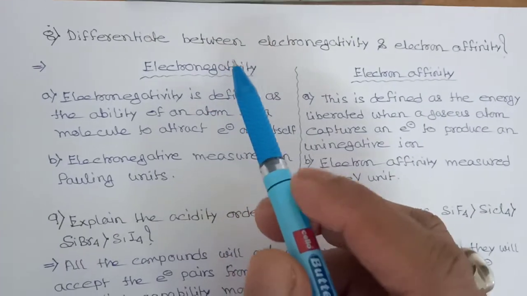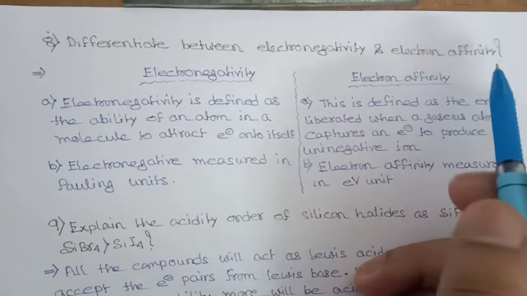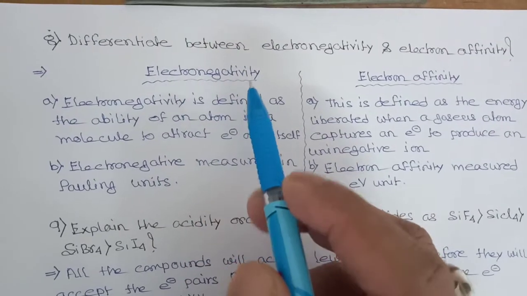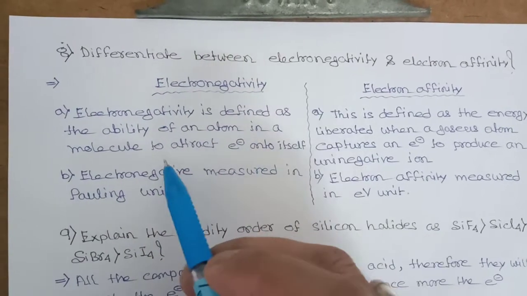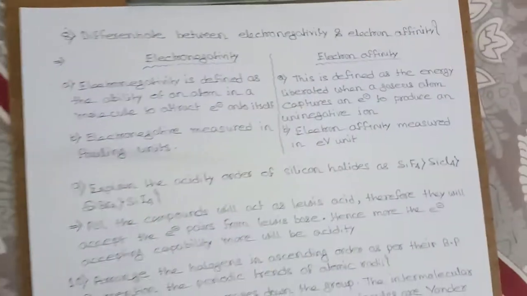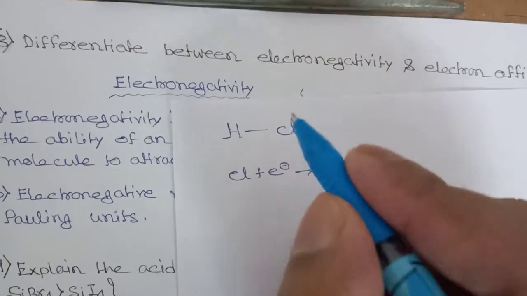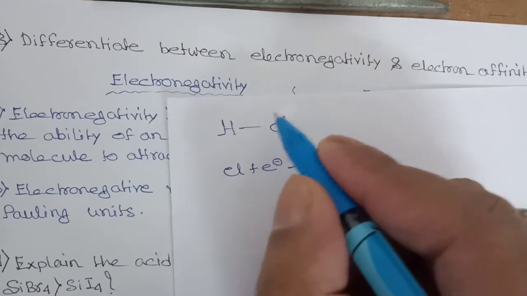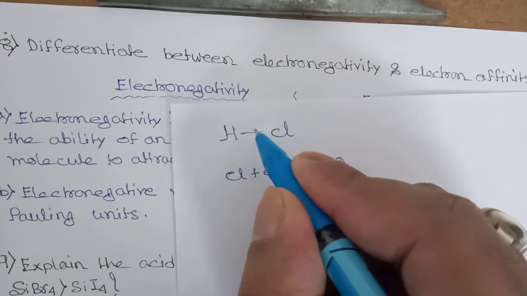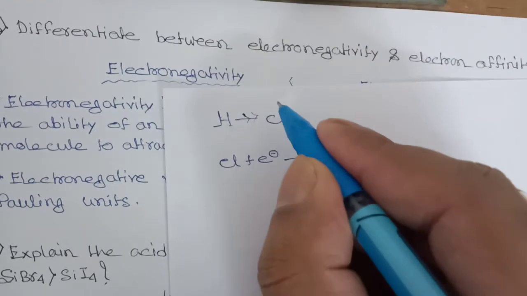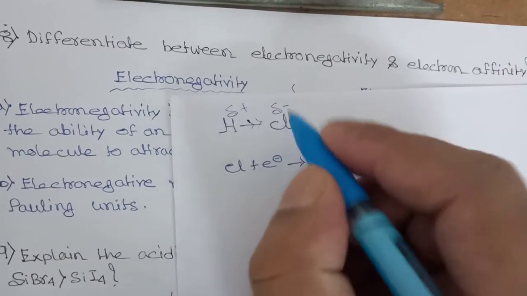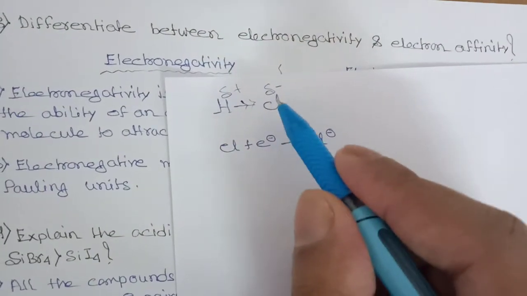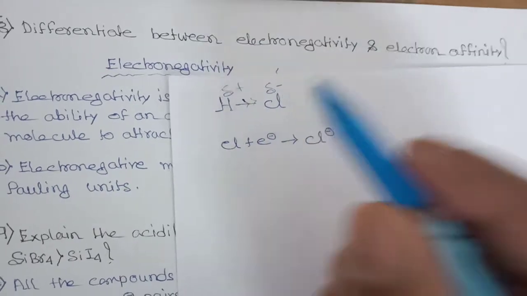Okay, then the next question is: differentiate between electronegativity and electron affinity. Electronegativity is defined as the ability of an atom in a molecule to attract electrons onto itself. Let's see an example. Here the electronegativity of Cl is larger than hydrogen, so Cl will attract this electron cloud towards itself. So Cl will have a partial negative charge and H will have a partial positive charge. This process is called electronegativity. An atom attracts the electron cloud towards itself.